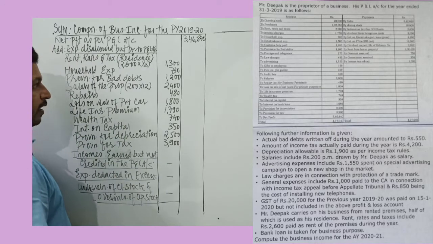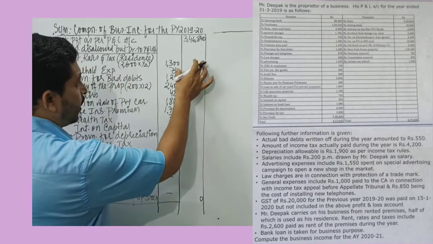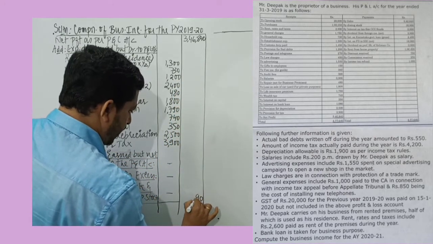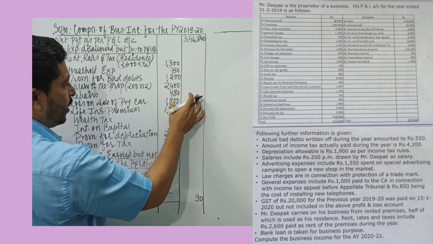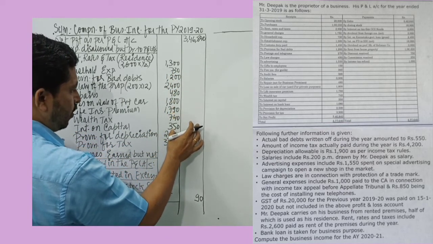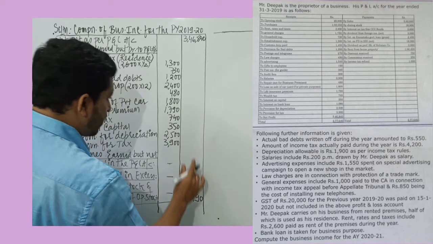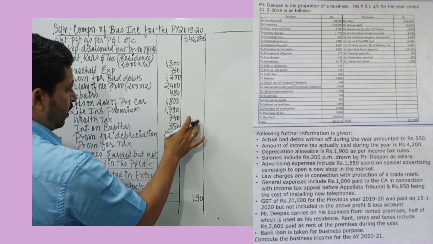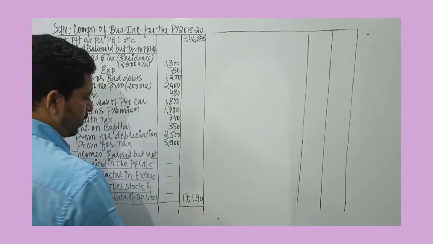These are the amounts to be added. So 17,190 are the amounts to be added.